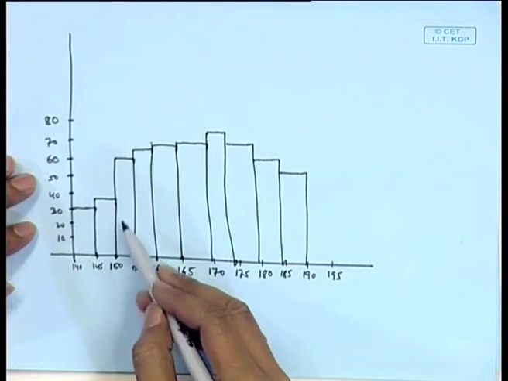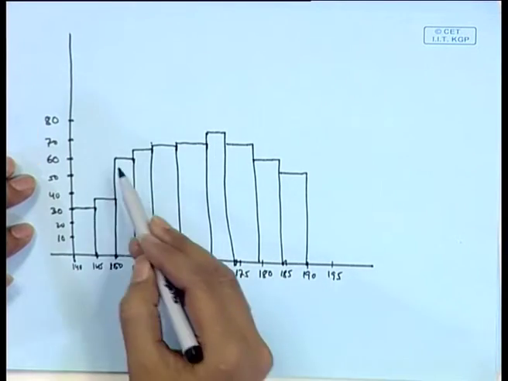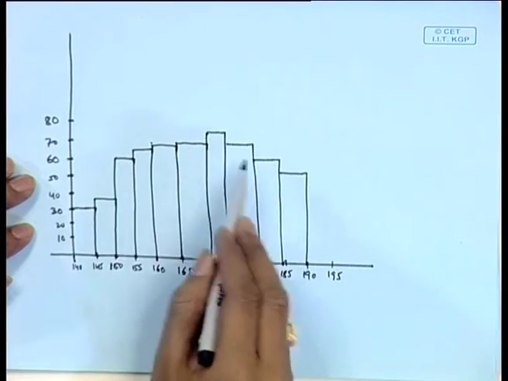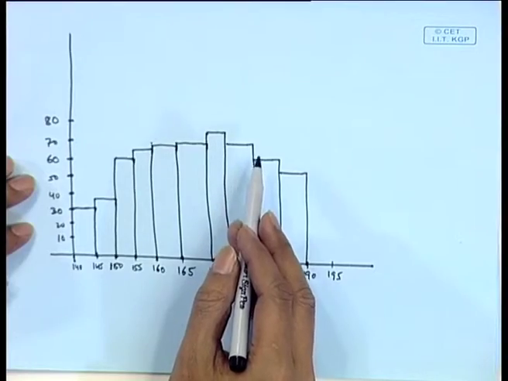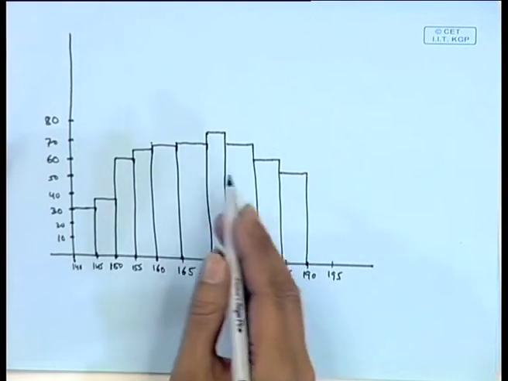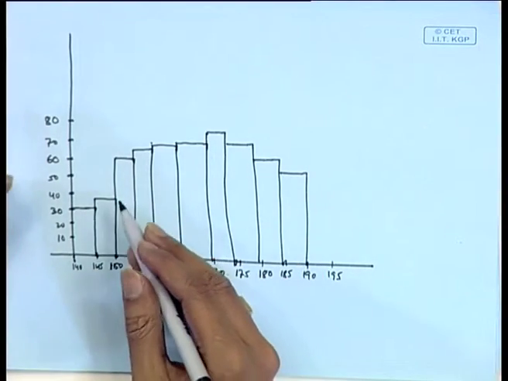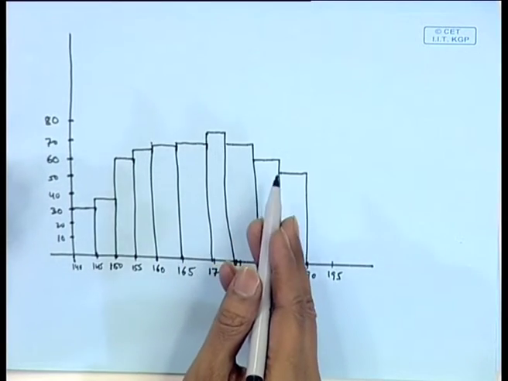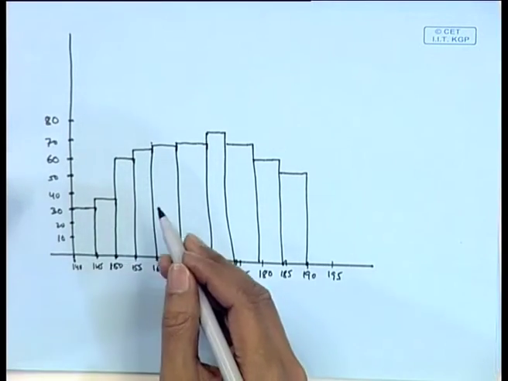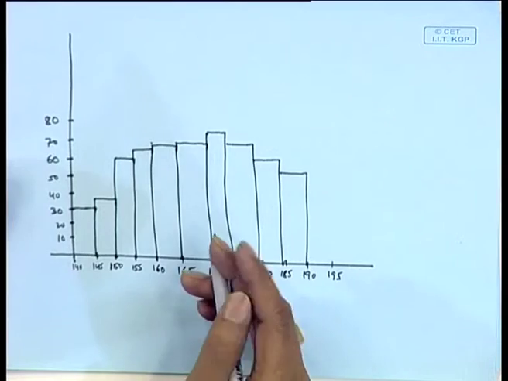This tells that from 150 to 190 the distribution is almost uniform, the frequencies are almost the same, they do not change too much. So, this graphical representation of the frequency distribution in a histogram form gives a lot of useful information.